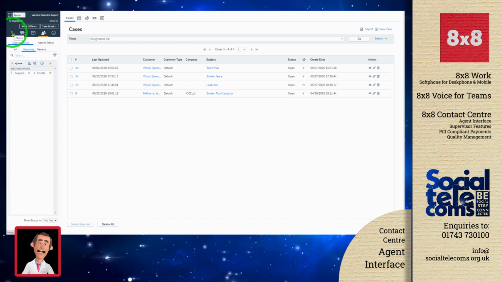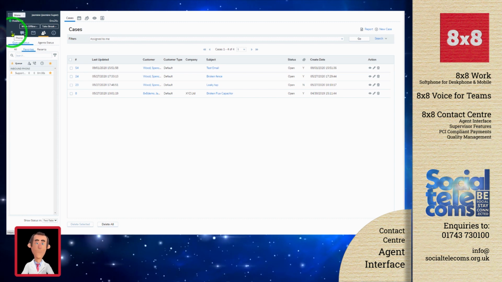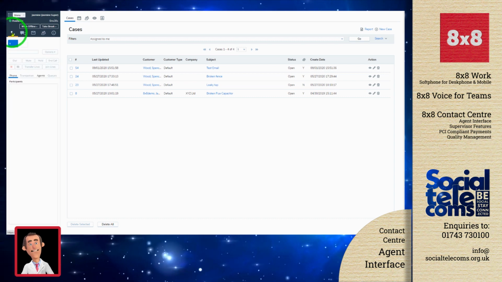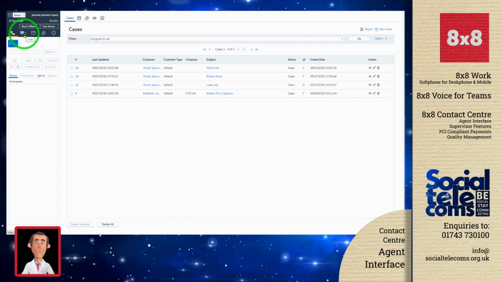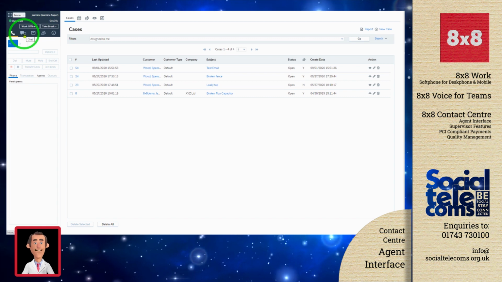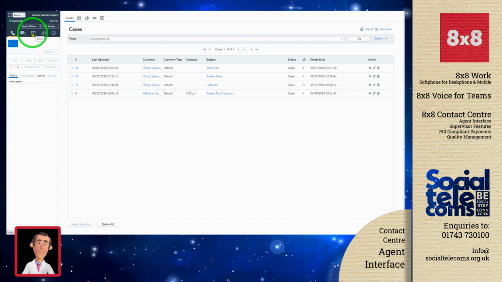As well, as part of the 8x8 omni-channel contact center, this is where any inbound interactions will be presented to the agent, such as inbound as well as outbound voice calls, chat functionality, such as web chat as part of your website, SMS interactions, as well as social media such as Twitter direct messaging and Facebook direct messaging, as well as email.